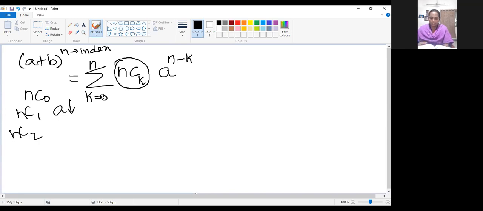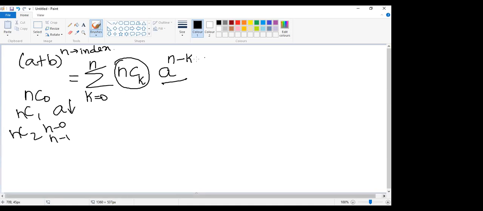That is n minus 0, n minus 1, the next value. For example, 7 minus 1 means the power is decreased to 6, 7 minus 2 means the power is decreased to 5. Are you clear with the a variable? Yes, ma'am.